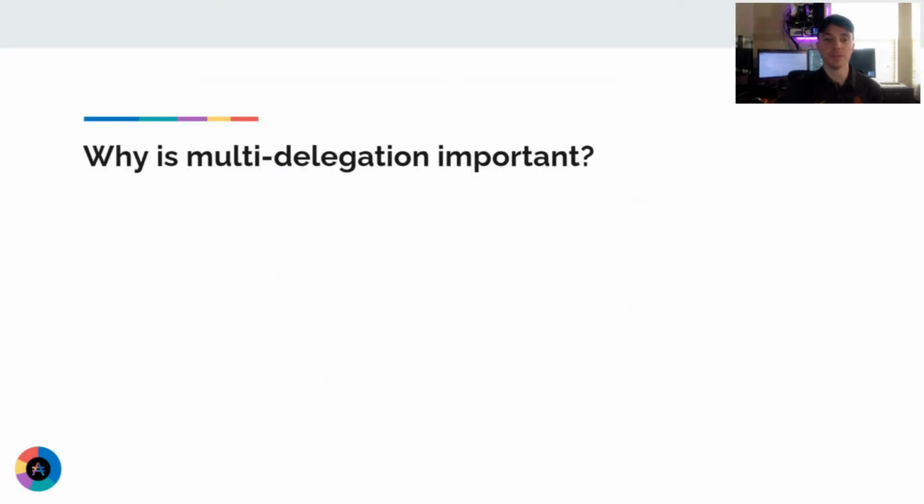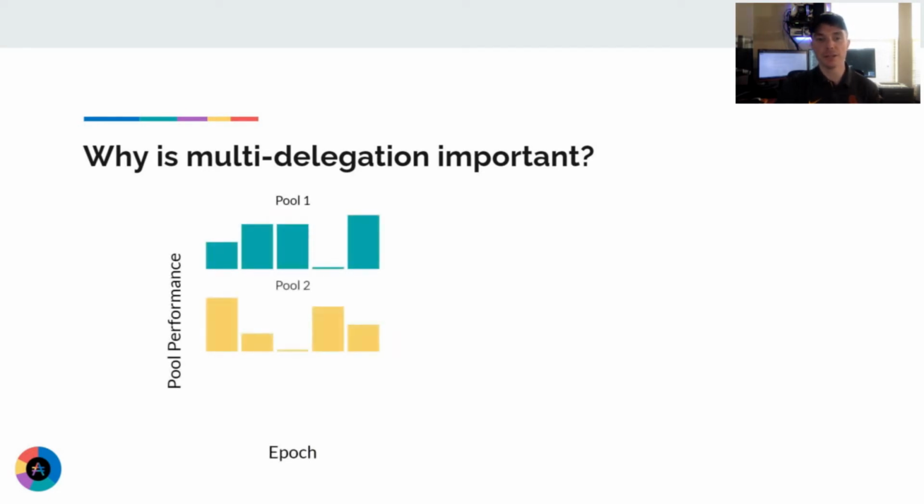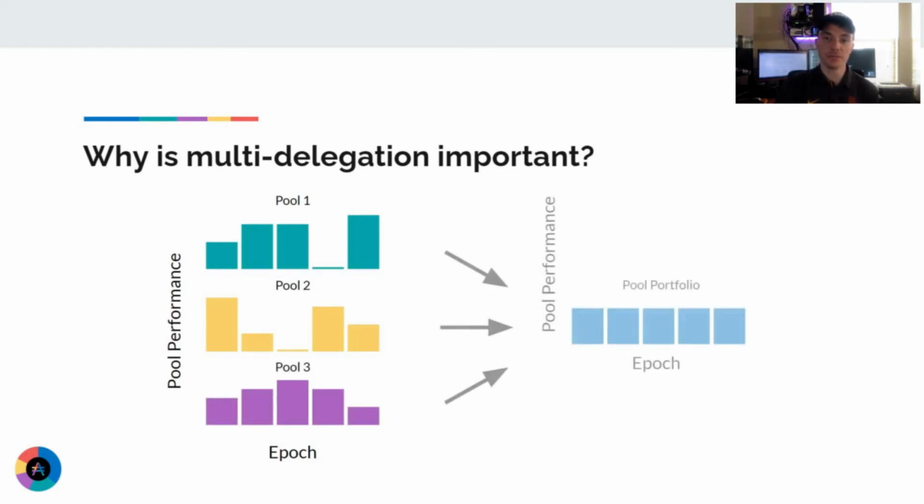So why is this important? Multi-delegation allows delegators to split their stake across multiple stake pools. And since the number of blocks that a pool gets elected for each epoch varies, diversifying your stake across several pools can allow you to average out your return on stake, or ROS, each epoch. Additionally, multi-delegation enables delegators to support multiple stake pools that support causes that they value, such as mission-driven pools and community contributors.